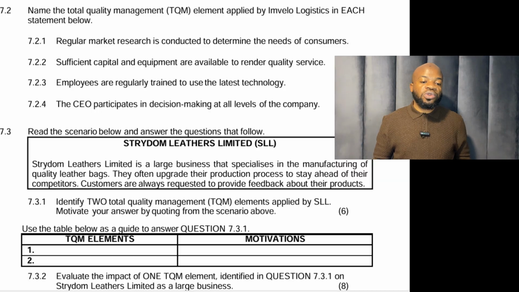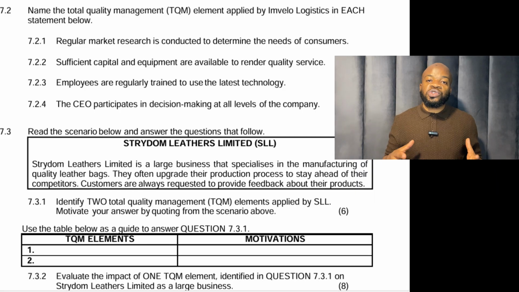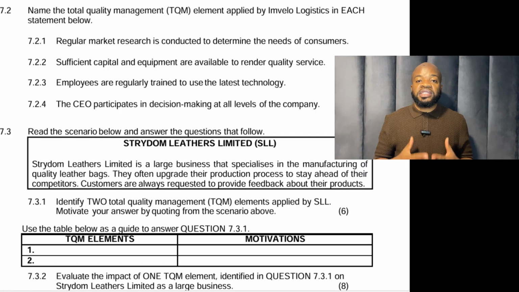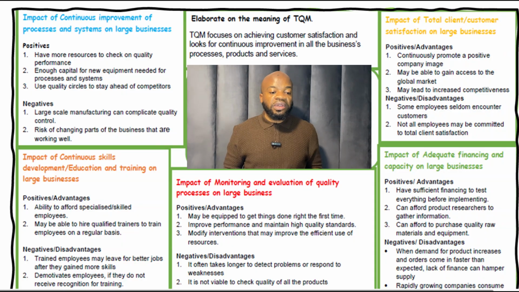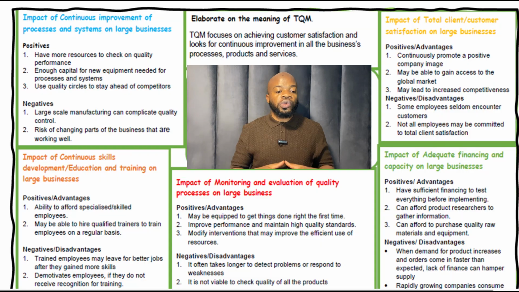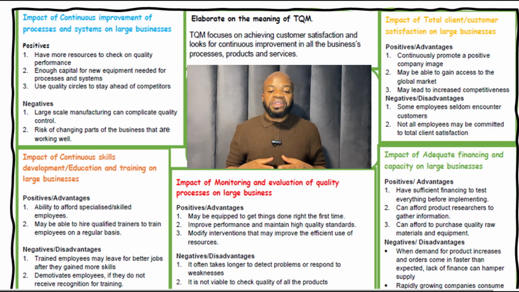7.2, name the total quality management TQM element applied by Invel Logistics in each statement below. So guys, as you know by now, we've got 5 TQM elements. Let's just recap. Number 1, continuous improvement to processes and systems. Number 2, continuous skills development. Number 3, total client satisfaction. Number 4, monitoring and evaluation of quality processes. Number 5, adequate financing and capacity.